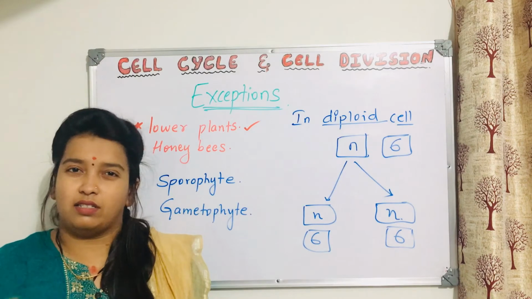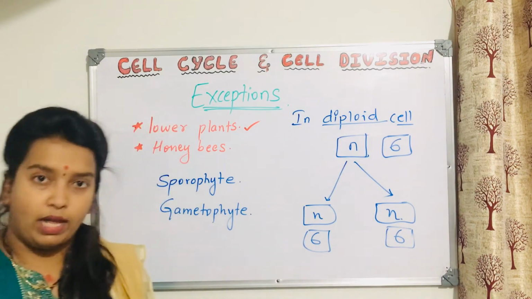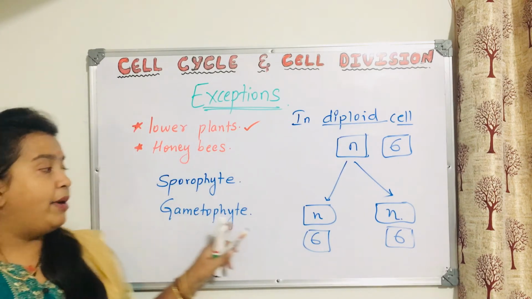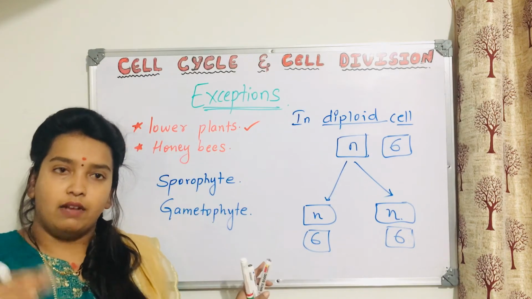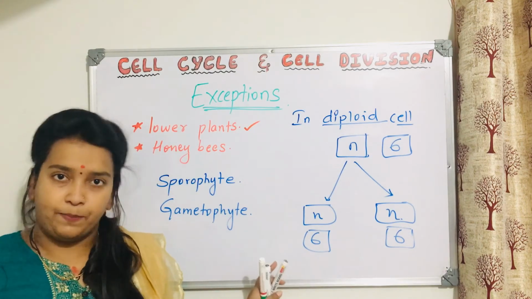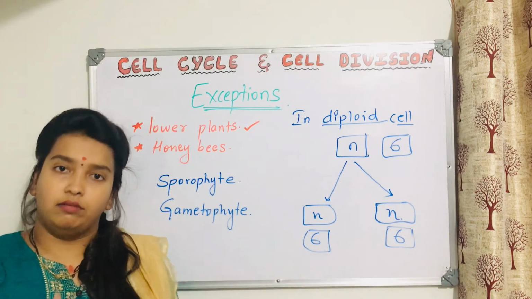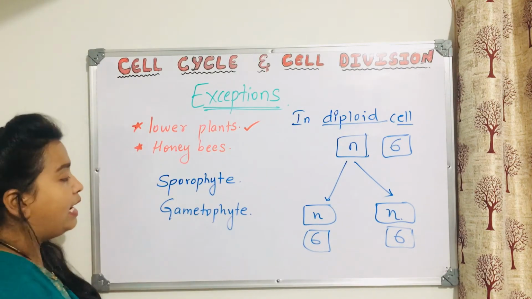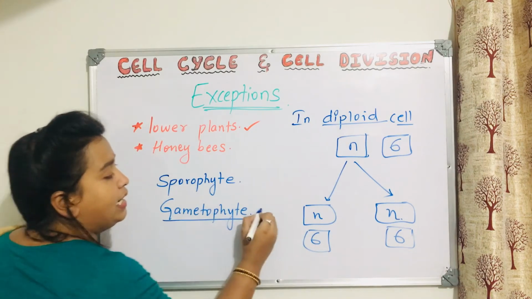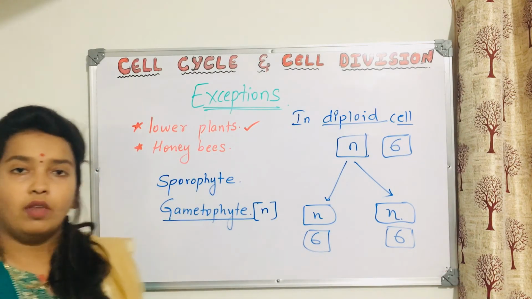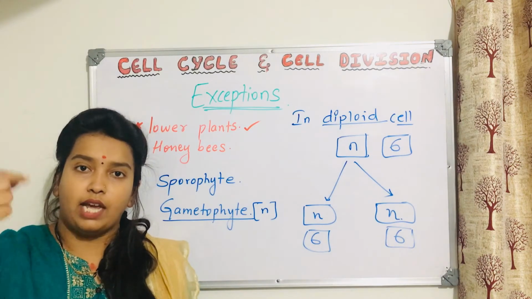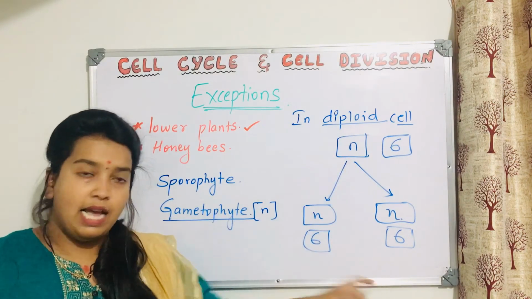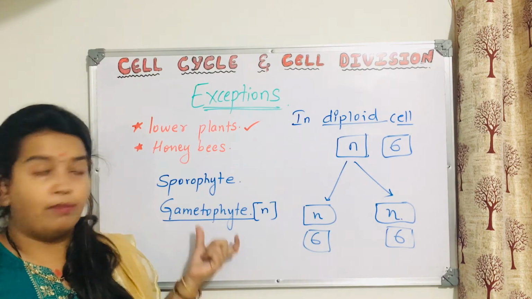Now you might feel it is quite confusing, but you just need to remember one thing. The gametophyte is the part of a plant which actually produces the gametes in lower plants. The sporophyte is the normal vegetative body. In plants, the gametophyte is haploid, and it undergoes this division called mitosis, and it will form the gametophyte from the sporophyte.